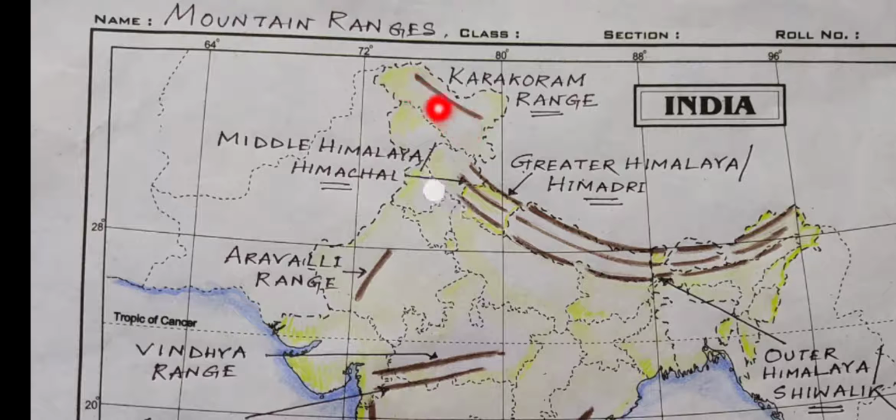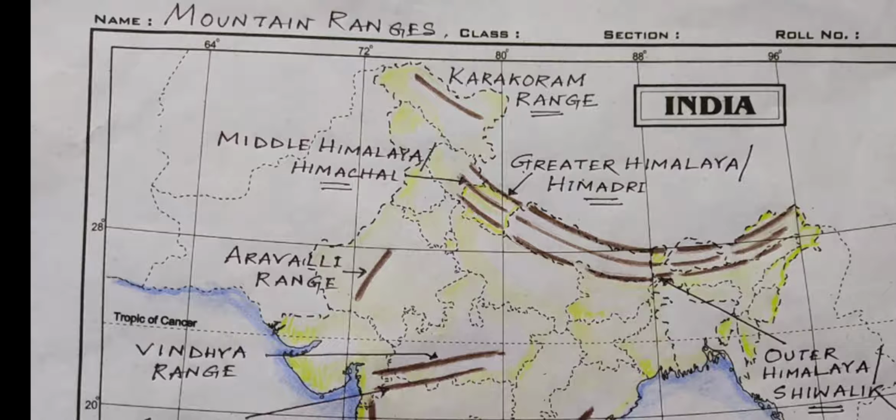At present, this part is located in India. All of you know the highest peak of the world is Mount Everest, but Mount Everest is not present in India. It is on the Himalayan range, but it is in Nepal. So we can say that in the Karakoram range, Godwin Austen is the highest peak of India.